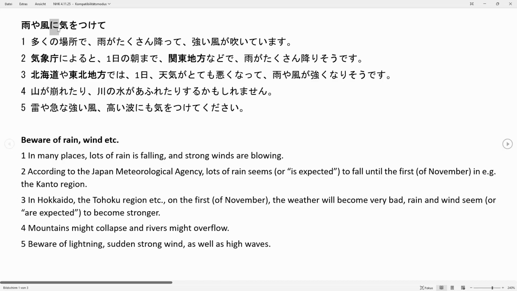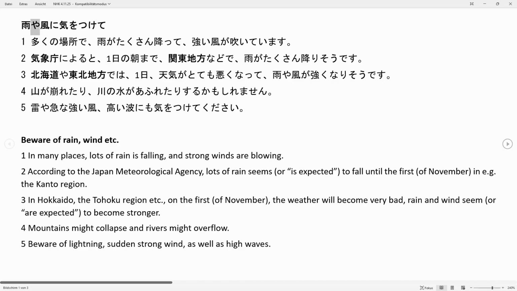This always requires particle ni, and in front of particle ni are the things we should be aware of. In this case, we have kaze, wind, then we have a particle ya, which is a connection, so it means one thing and another thing, but not exclusively, so there could be other things that are meant as well. And first we have ame, rain. So together we have: beware of rain, wind, etc., because again of particle ya.